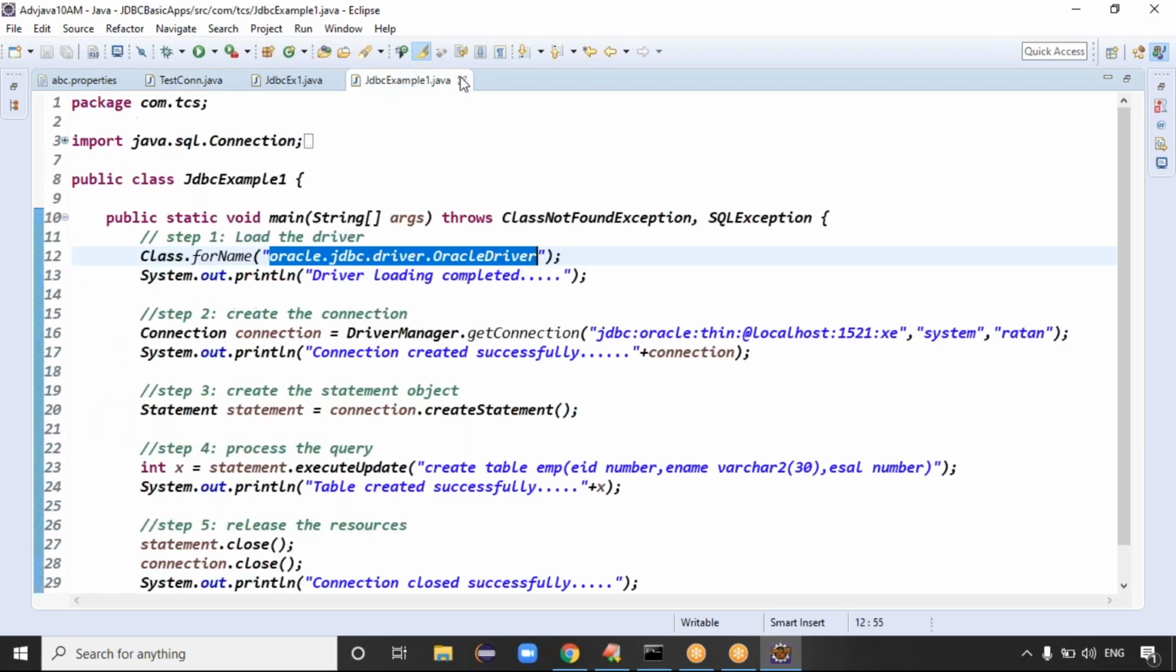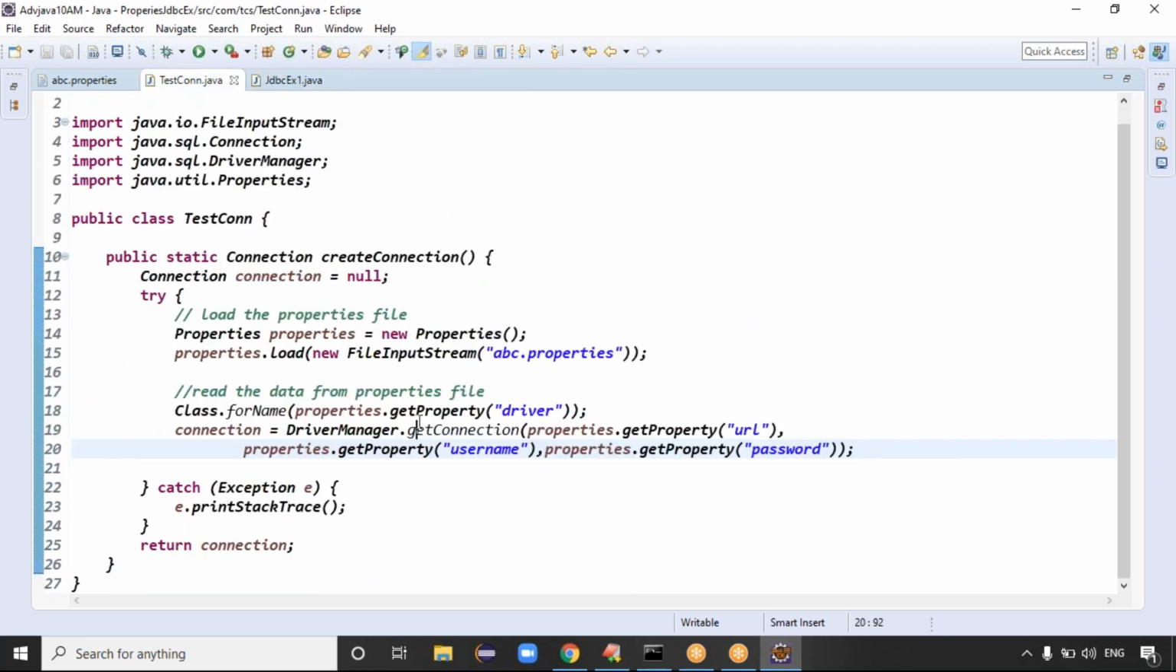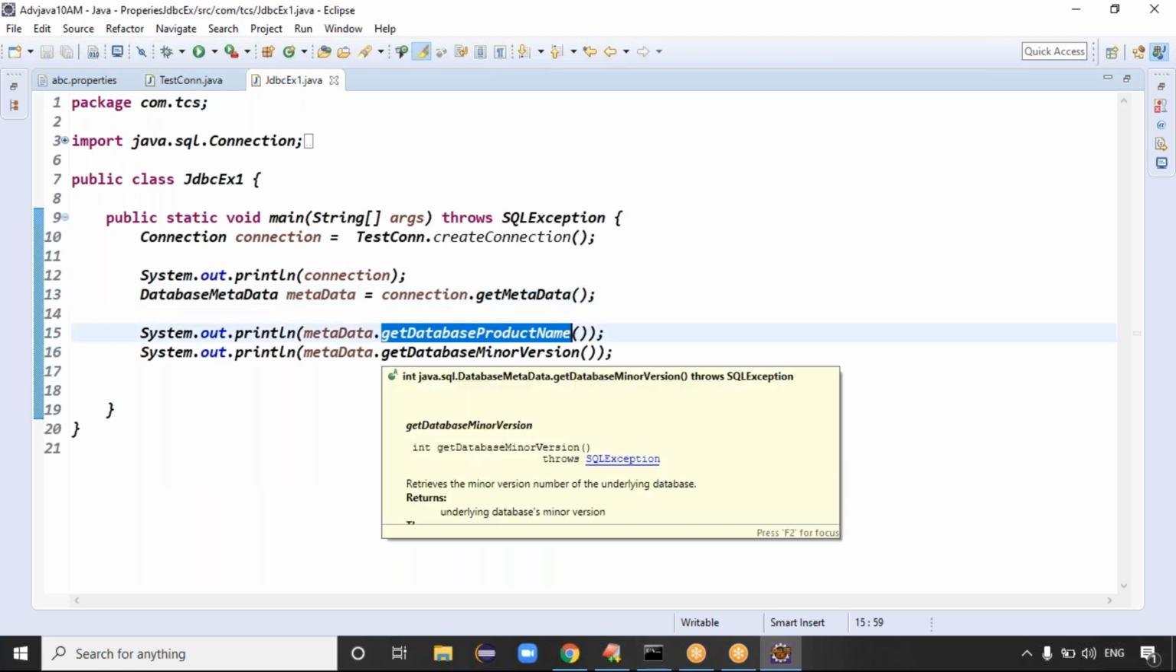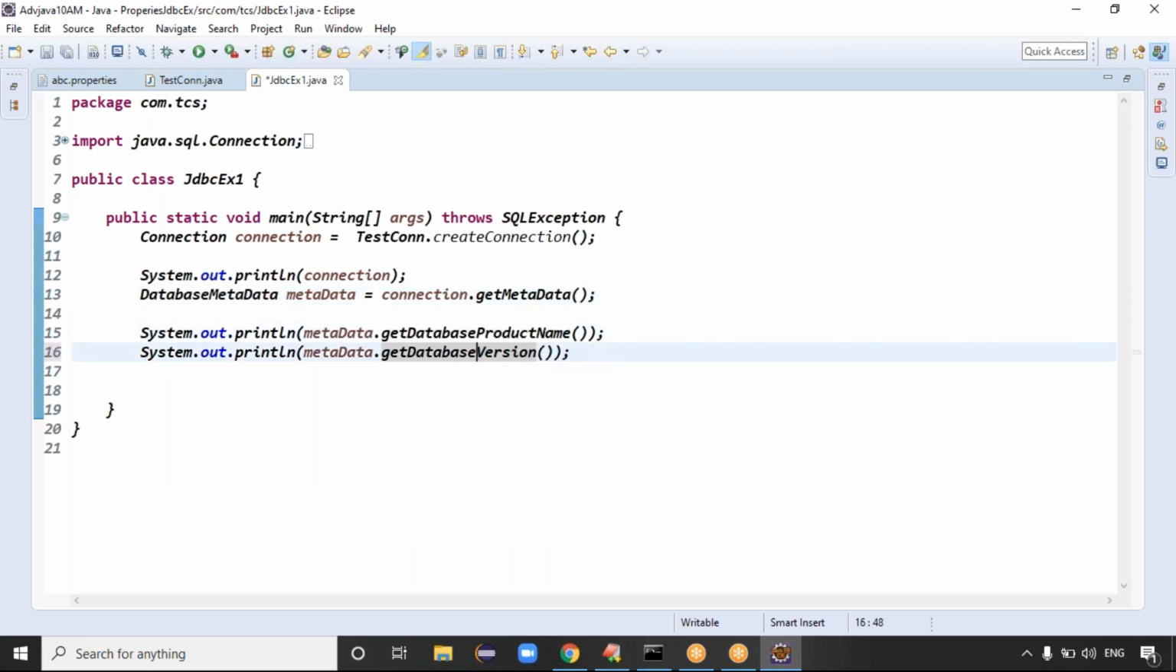Once I return the connection, come to this example, JDBC example one. You're getting which update, guys? The connection DatabaseMetaData object. Once the DatabaseMetaData object is ready, get the product name, get the product version, right? Get the database product name and database version.